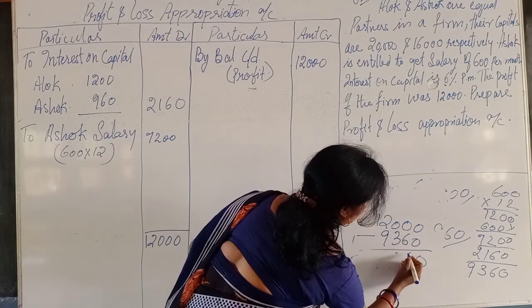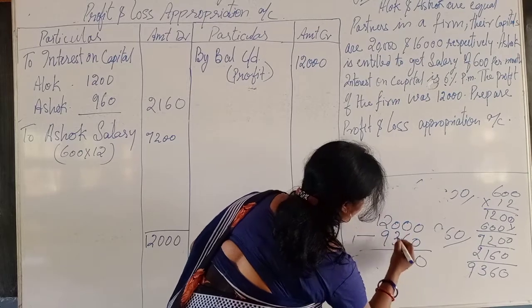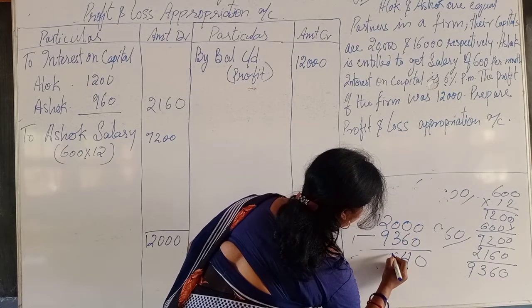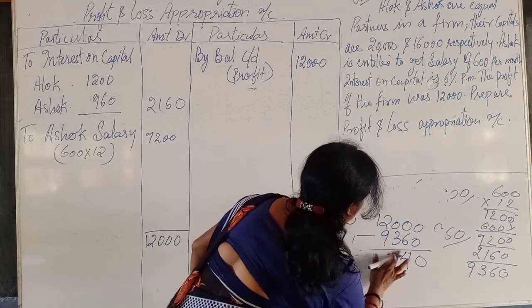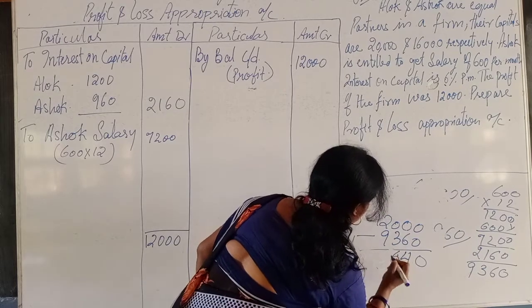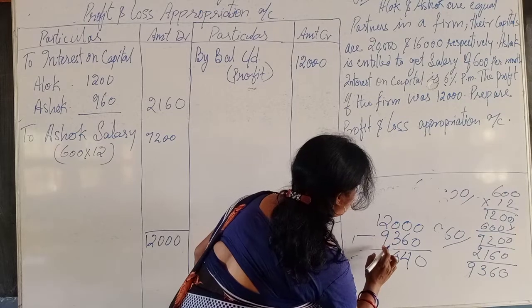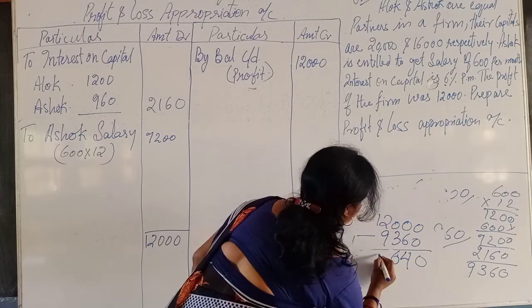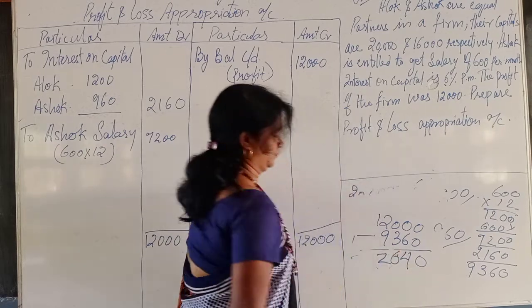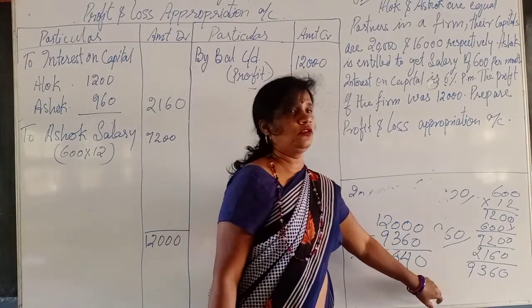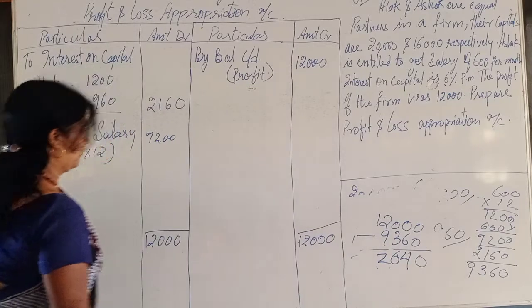There is 10. 10 minus 6, 4. 9 minus 3, 6, and 11 minus 9, 2. 2640 will be the balancing figure.